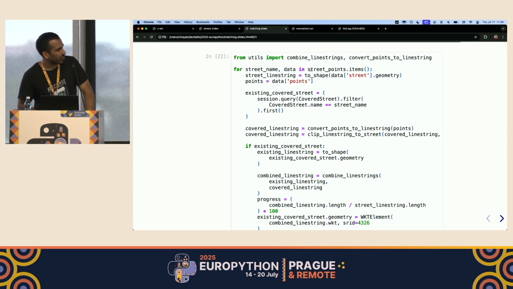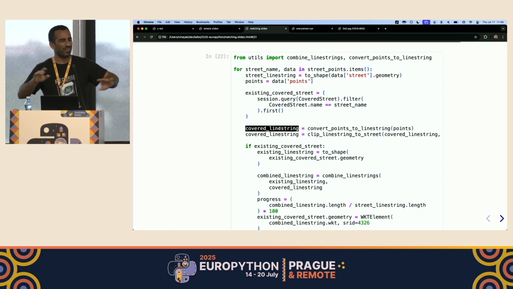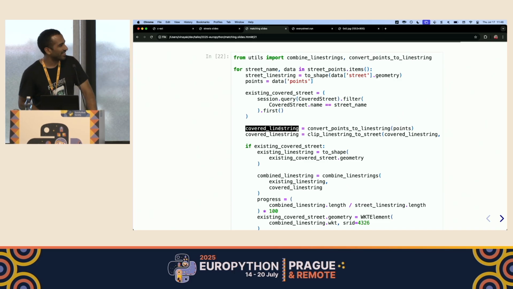So when we iterate on street points, we see if there's already a covered street with that name or not. If there is, we combine the line strings of the covered street with the line string of the street that we covered. Sorry, there's a lot of covered, but I assume that you understand what I'm saying. So we combine the new run with an existing geometry, and based on that, we can create the progress that we've covered on that street now, and insert the updated geometry into our table.